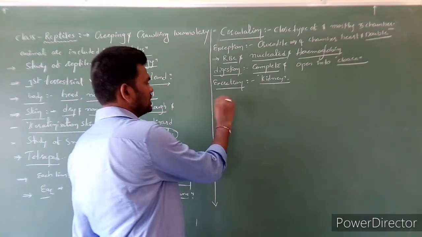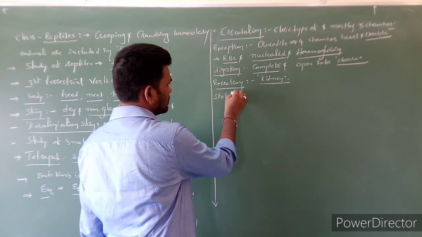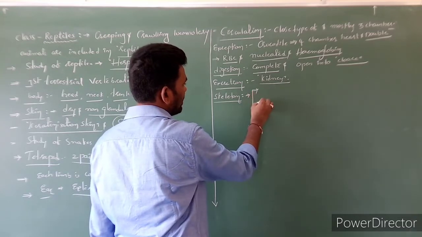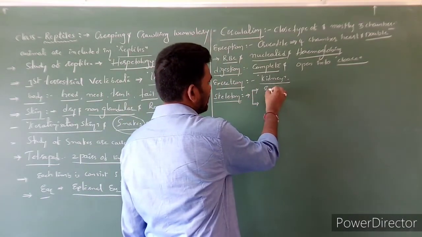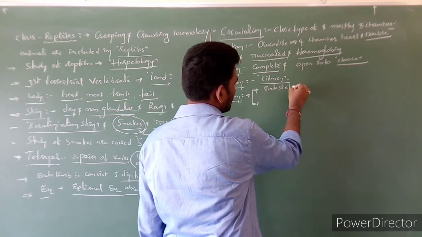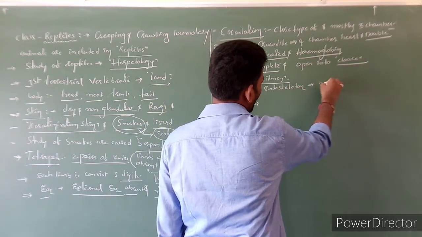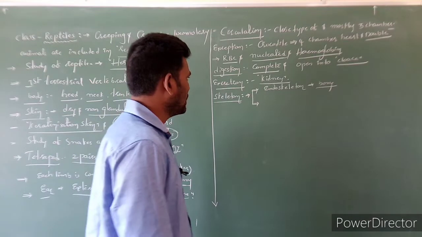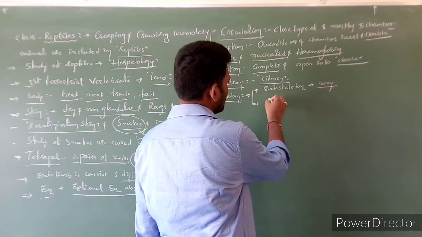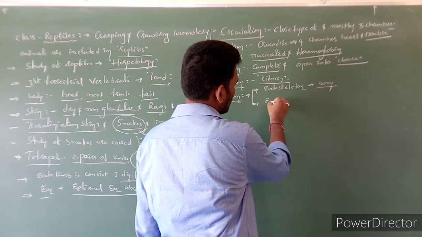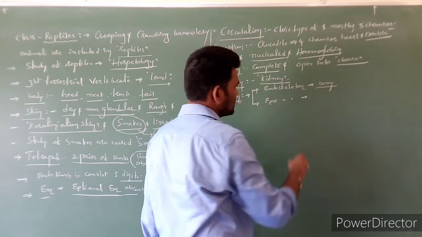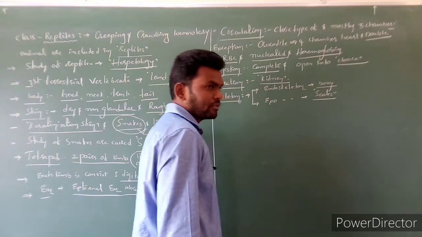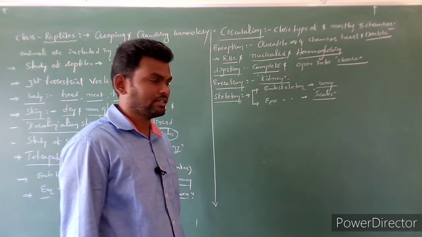Next, one more character is skeleton. Here endoskeleton as well as exoskeleton. The endoskeleton is made up of osteric cells, nothing but bony cells, and on the outer side the exoskeleton is scales. We can notice it in snakes as well as lizards.